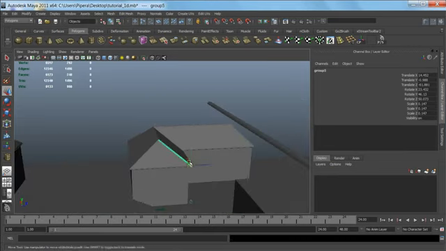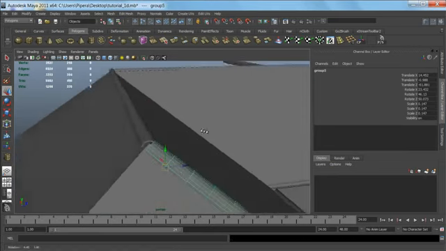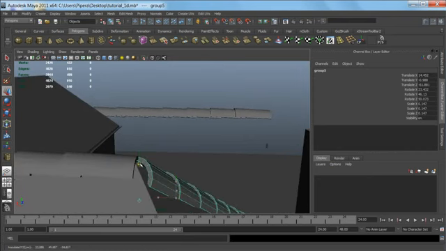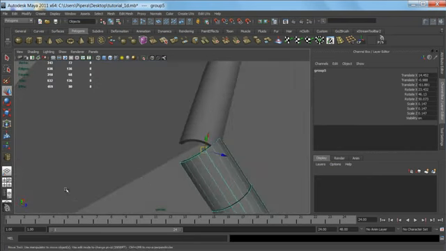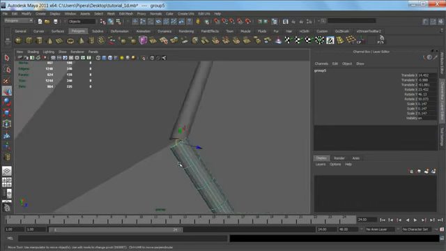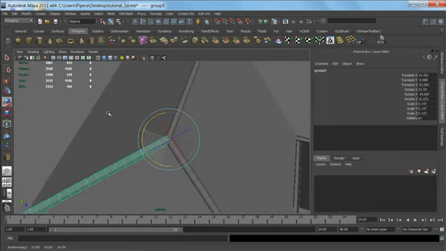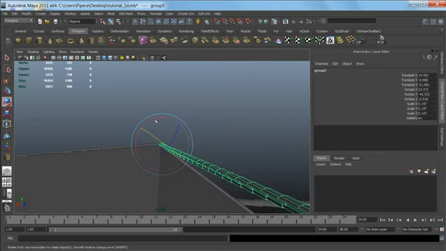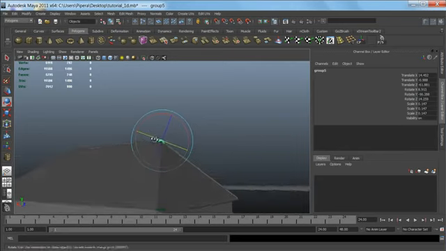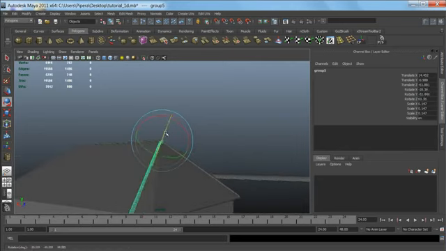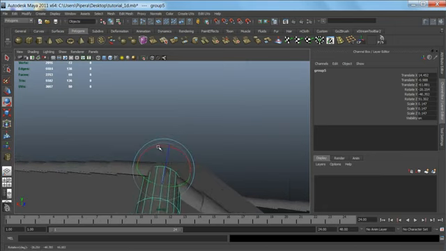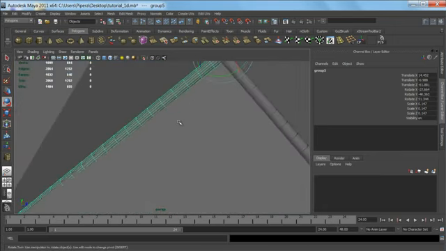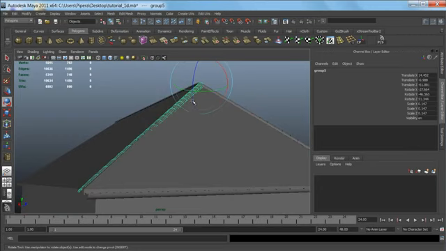Now just we need to duplicate this group and place it on the other side of the roof. Just trying to see if I can position it, moving the pivot point and position it correctly. Again, it's a little bit fine tweaking with the rotation tool, but in the end will be just fine.